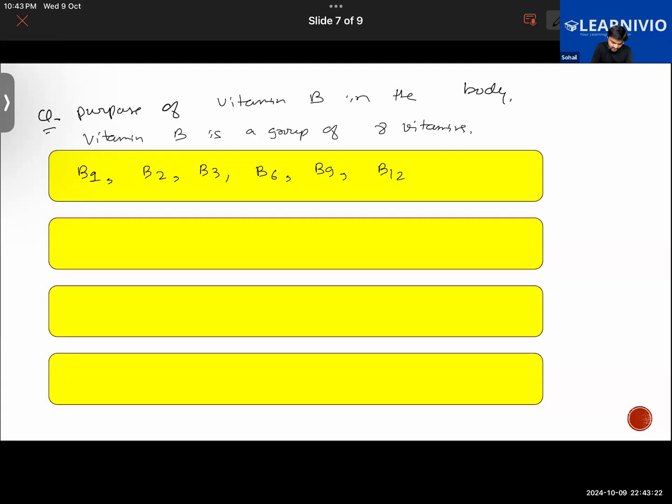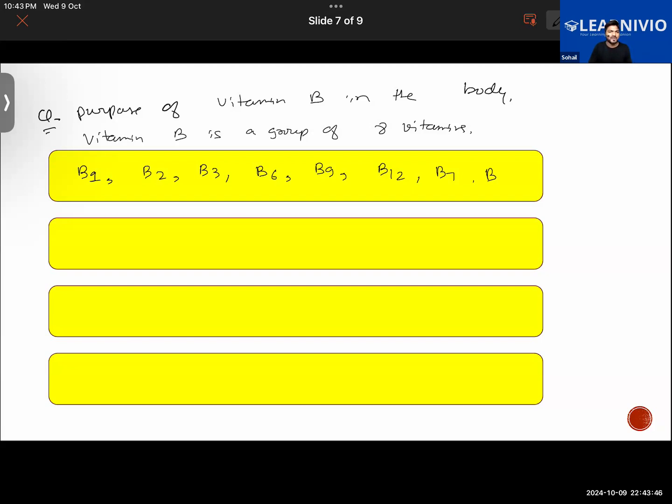Then we have B7 also in this. I think we have missed a point. B1, B2, B3, B6, B7, we have taken B9. So there are a total of 8 different vitamin B in our body that are required by the body.